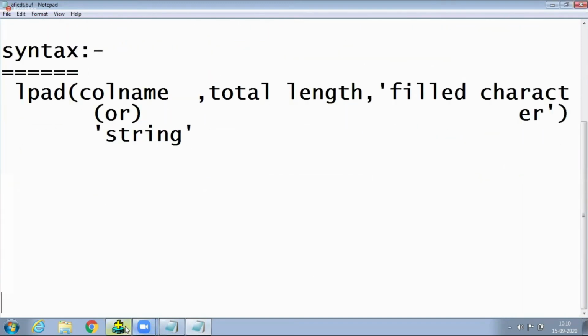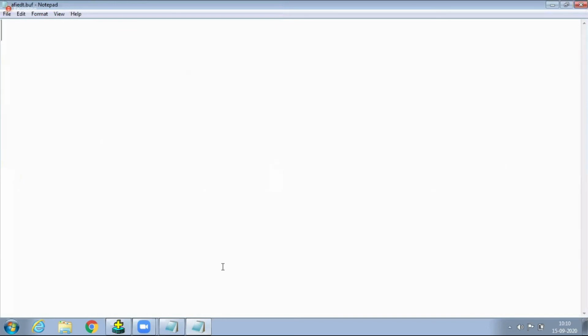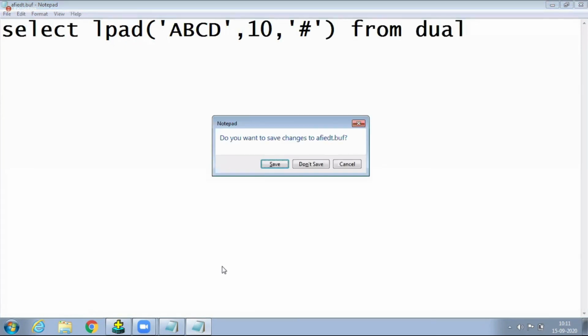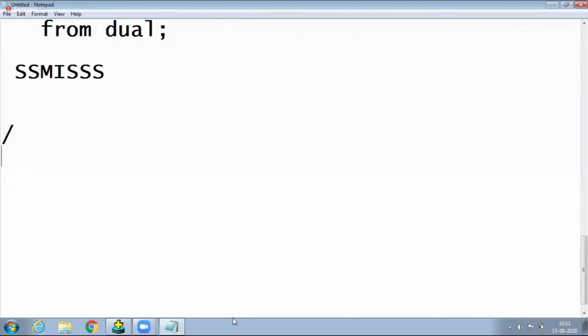Now check it out, observe the screen, one minute. This is easy for a first-time newcomer, okay. And now check it out. Now here select. Here I'm using LPAD like this. Now here check it out. Don't write only the same example. A, B, C, D. I'm taking a less number of characters. Second parameter is total length. I want to fill with what? This hash, with the remaining spaces on the left side of the given string. From dual, very easy. Hash has 6 hashes and A, B, C, D. It will be displayed or not? Yes, here.